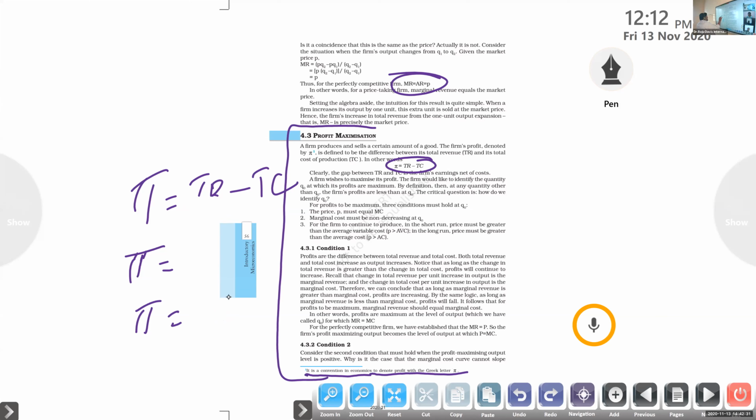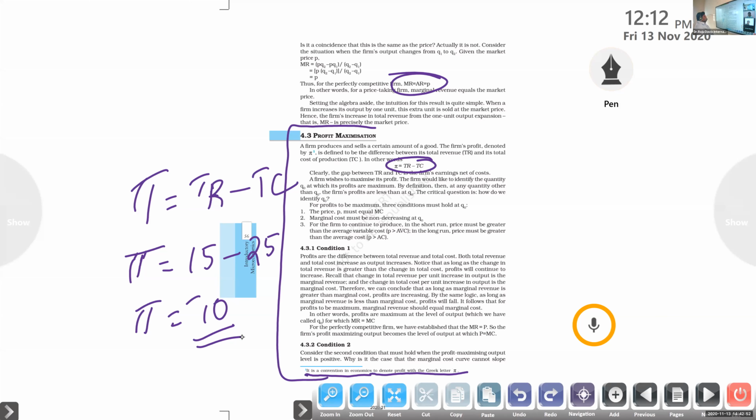Here, total revenue is 15 and the total cost of production is 25. What is pi here? Minus 10. Negative 10. So can we say it's a profit? It's a loss. Clear? So that's the calculation.